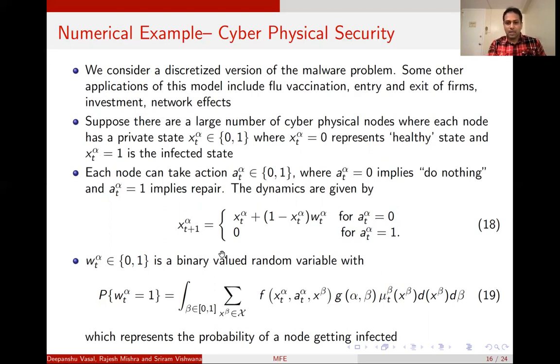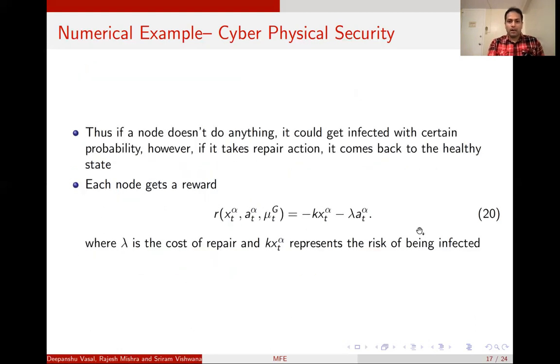And then the dynamics of how the state evolves is given by equation number 18. Which means that a state can go from healthy to infected with some probability WT of alpha, where WT of alpha is given by 19, which depends on the underlying graphon. If a node doesn't do anything, it can get infected with a certain probability. However, if it takes a repair action, it can come back to the healthy state. And each node gets an instantaneous reward R, which is given in 20, where the first term represents the risk of being infected, and the second term represents the cost of the repair.